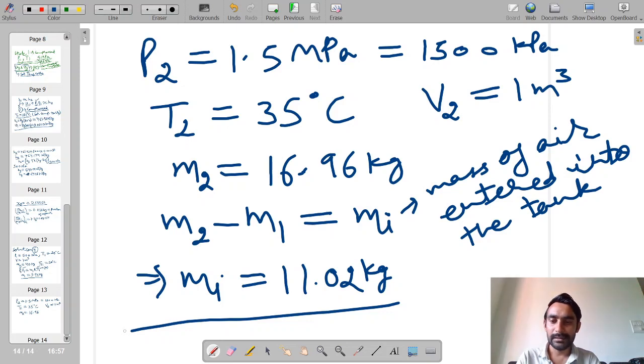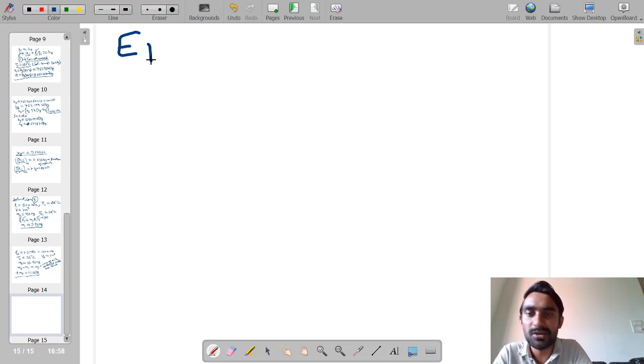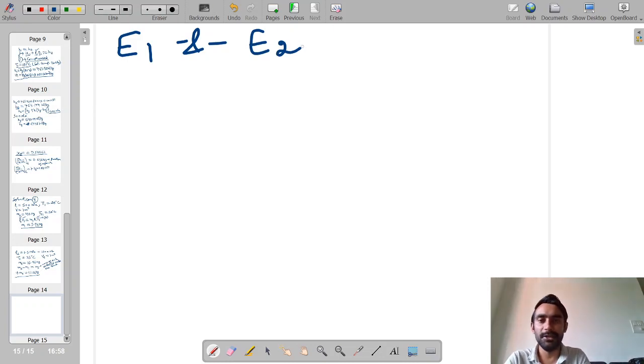Now the second question we have to see. The second question tells us that we have to determine what amount of heat has entered into the system. So let's say initially the energy content of the system was E1, and finally the energy content of the system is E2.